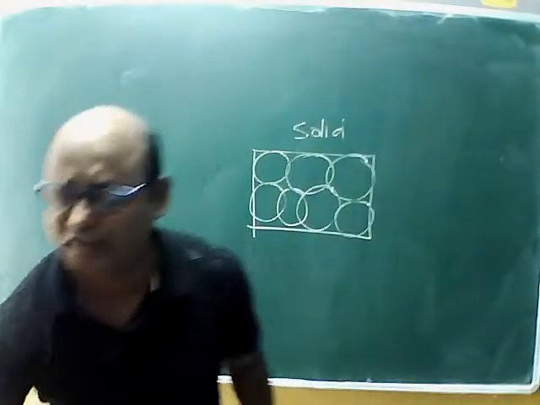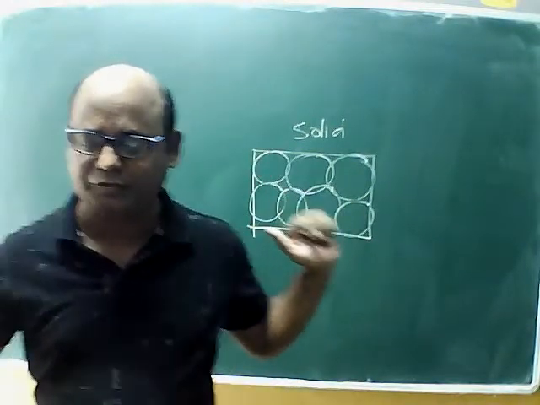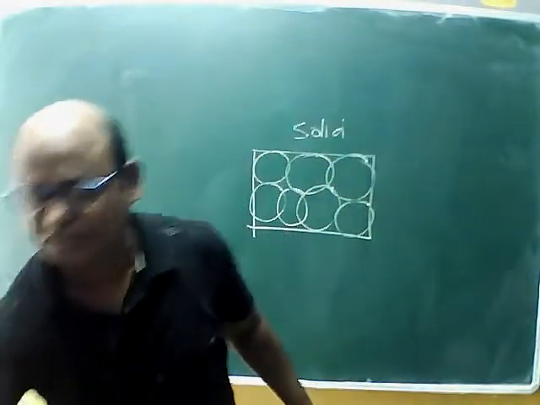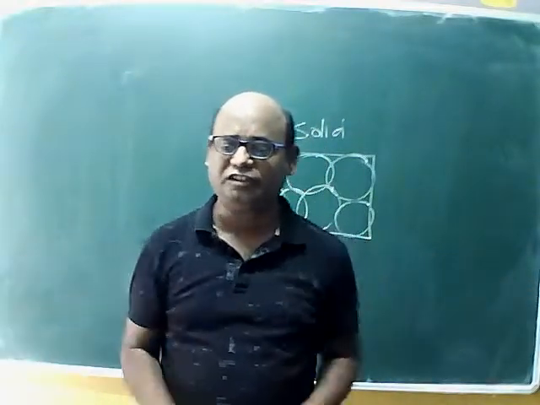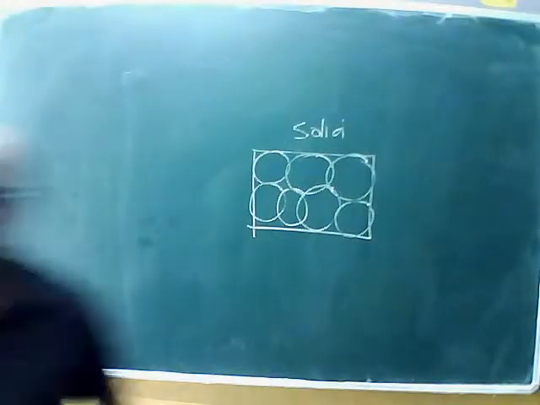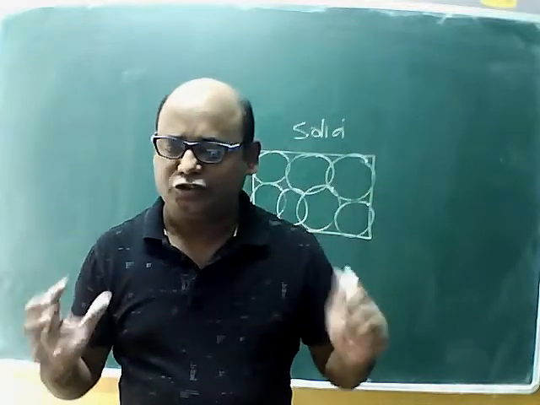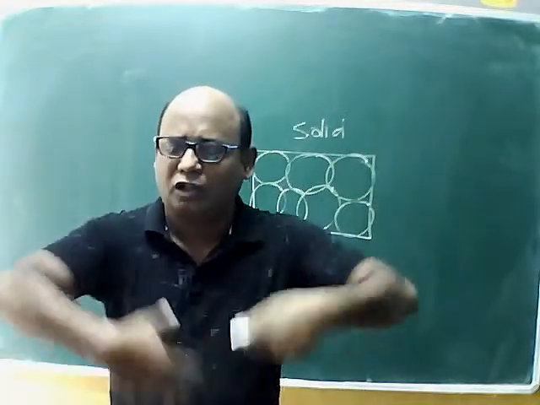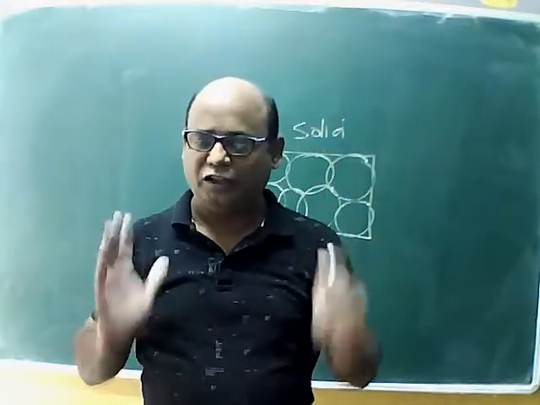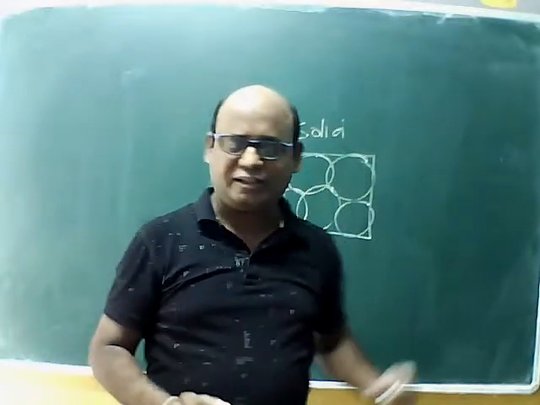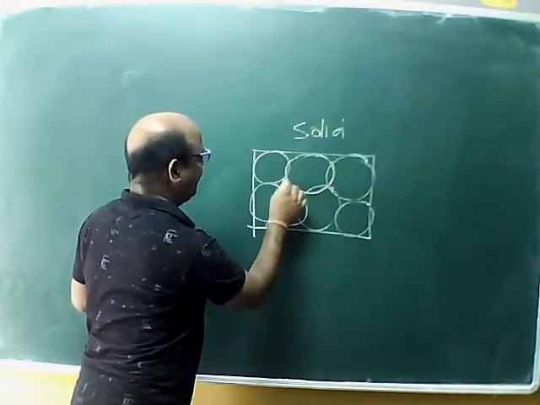They are very, very closely arranged. For example, all this solid state, many examples we have seen. This cone we have seen, this duster, this chalk, big box, small box we have seen. All these are in solid state. And we also studied that all the matter in our surrounding is made up of small particles. Now we will find in case of solid, these particles are arranged very close to one another. There are no gaps in between them.